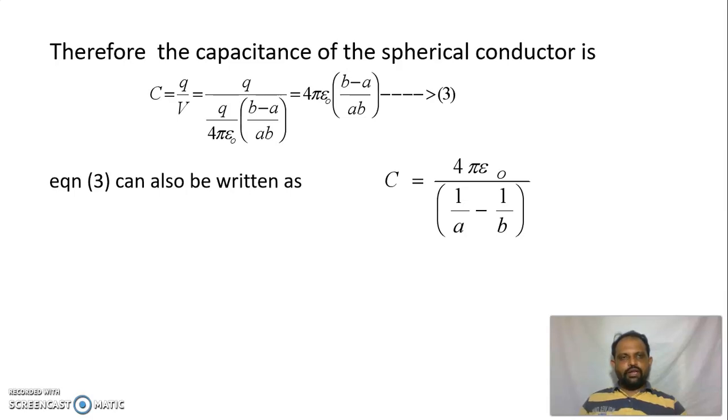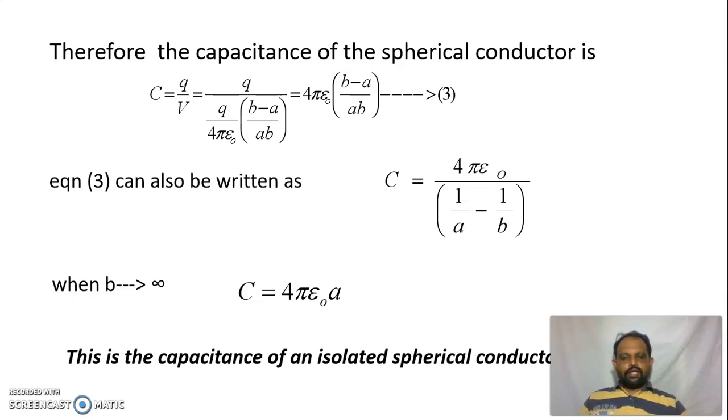So we can call the sphere A an isolated sphere. When we take b tends to infinity, the equation reduces to C is equal to 4 pi epsilon naught A. So this is the capacitance of an isolated spherical conductor of radius A.